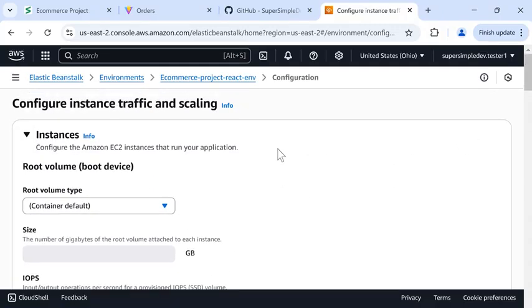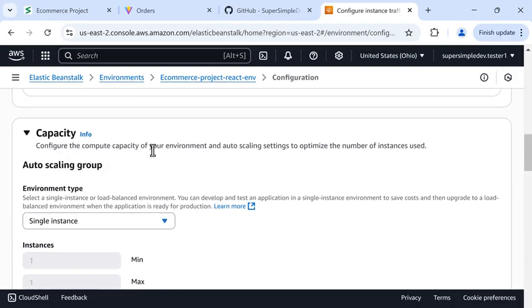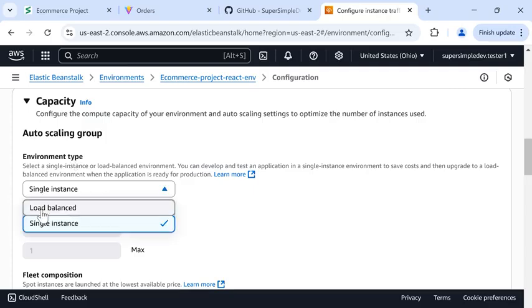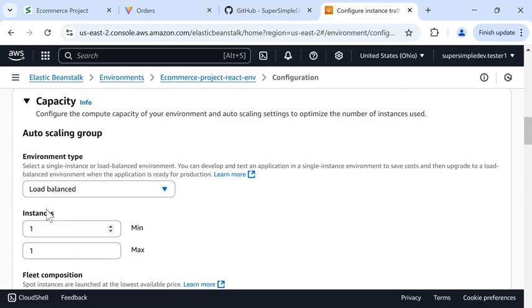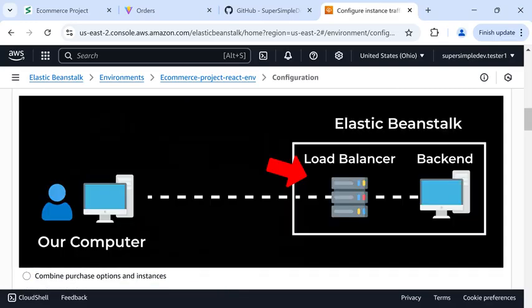And we're going to scroll until we find the capacity section. And here, we'll look for something like environment type and a dropdown that says single instance. So we're going to change this to load balanced. What this does is it adds another computer in front of our backend computer.